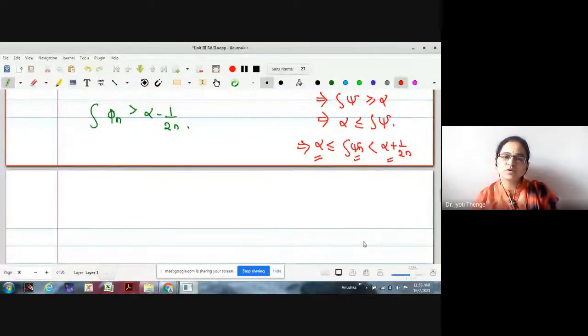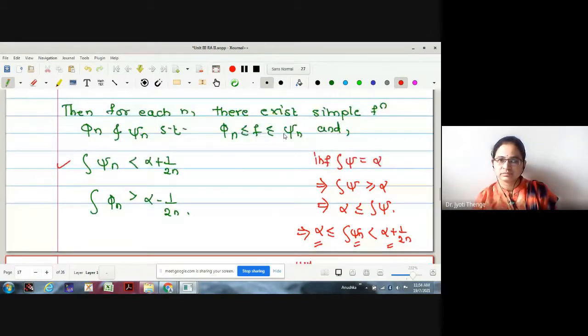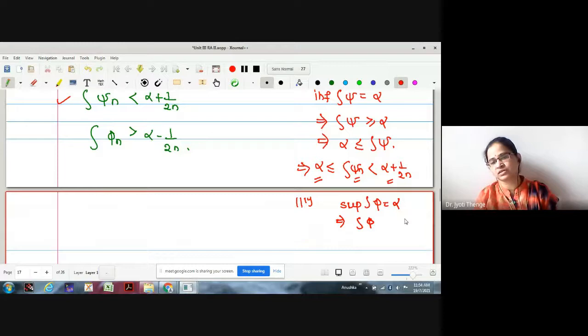Similarly, we will do a similar job for the supremum. The supremum of integration phi is alpha. If I remove the supremum, what's the relation? Less than or equal to, right?